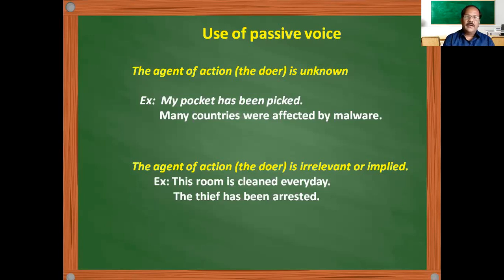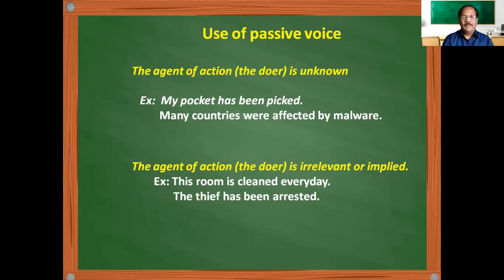Then, when you look at the other usage, the agent of action is irrelevant or implied. That means, this room is cleaned every day. The doer of the action, though you are aware, mentioning them is not relevant. That means it is irrelevant. Who does that activity is not relevant to you, but you are only concerned with the activity. In that case, you use the passive voice. Or it is implied, whether you told it or not, that is implied. When it is implied, when it is irrelevant, or when it is known to everybody, don't use active voice, use the passive voice.